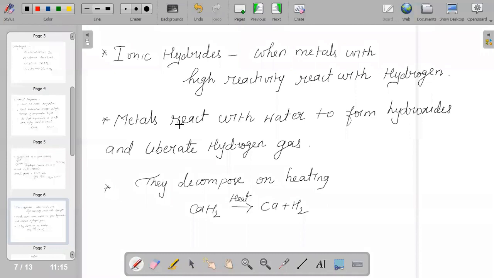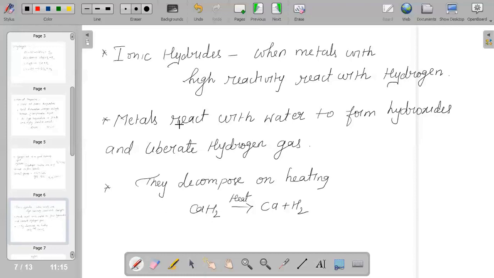When we talk about characteristics of ionic hydrides, the first thing that should come to us is they have a crystalline structure with high melting and boiling points, and their density is higher than that of the metals.